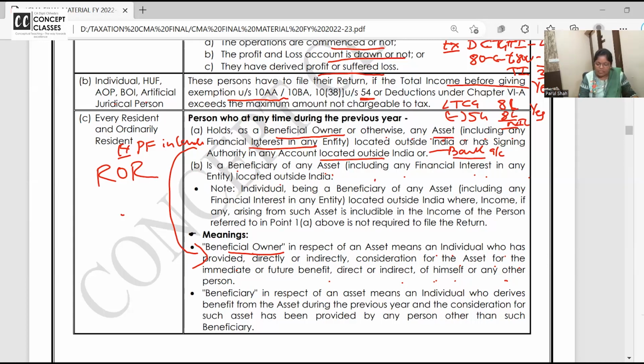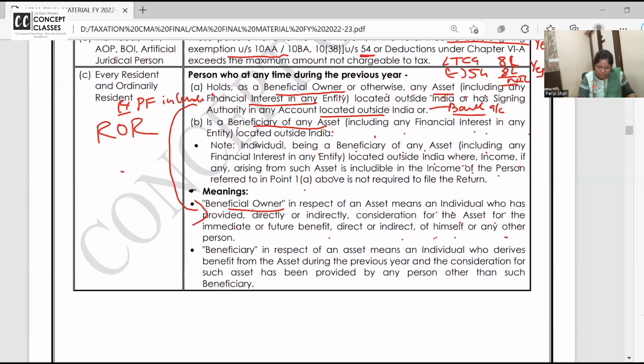Either you are the beneficial owner or you are the beneficiary. An individual being beneficiary of any asset located outside India, where income, if any, arising from such asset is includable in the income of the person referred in 1A, will not be required to report. If the tax is already paid in India by the beneficial owner, say Dadaji, then I am the beneficiary. As a beneficiary, double taxation will not come. What is the meaning of beneficiary? In respect of an asset, it means an individual who derives benefit from the asset.